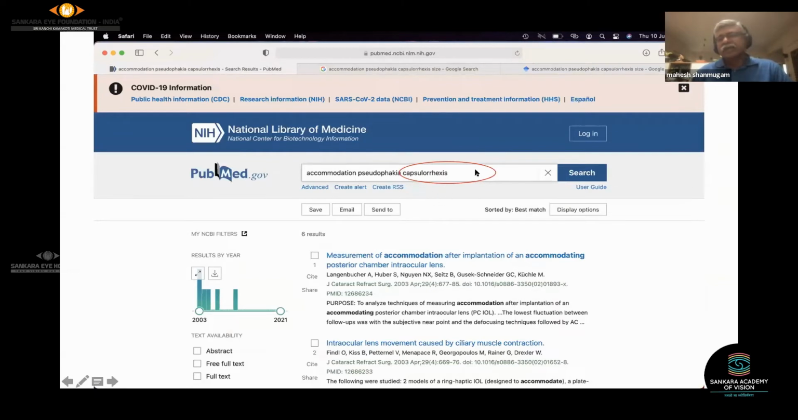Now, all I have done here is remove one word. The previous search terms were accommodation, pseudophakia, capsular rexis, size. You remove the size, what you get is 6 results. So by removing unnecessary words or playing around with the keywords, you'll get many more or better results, as size is something which may not be a keyword. I removed the keyword size, and you can see that from 2 results, it became 6 results. So playing around with the keywords, and thinking of some keywords which are not listed in a particular literature, is how you can expand the area of the search and the literature which you can get.